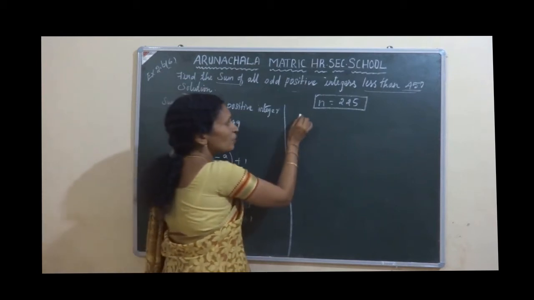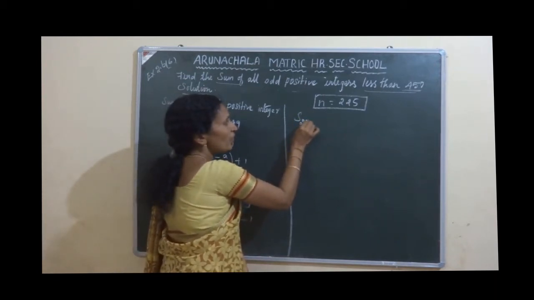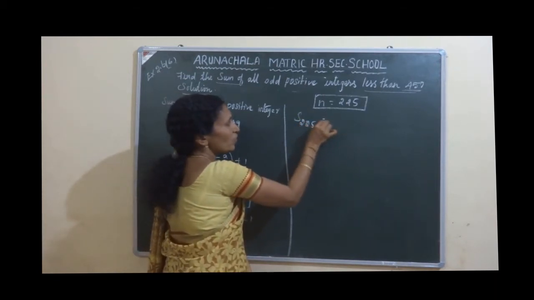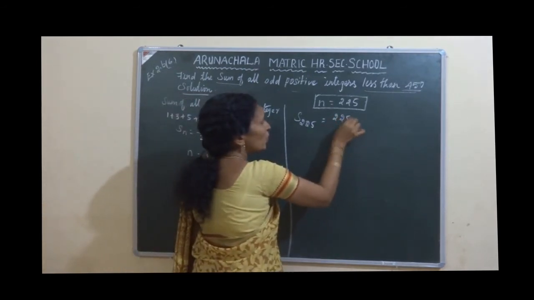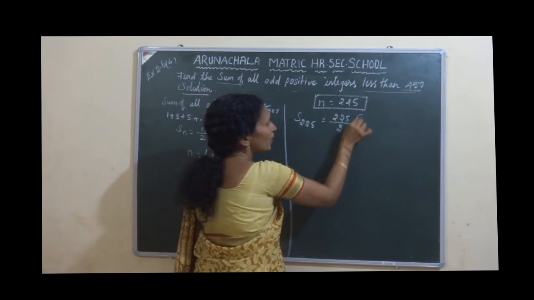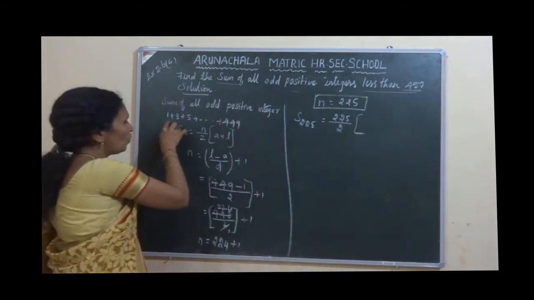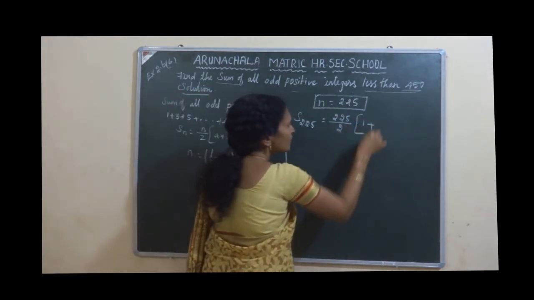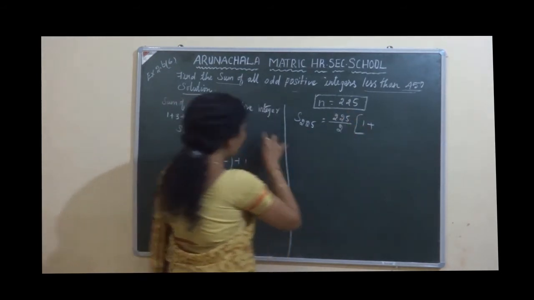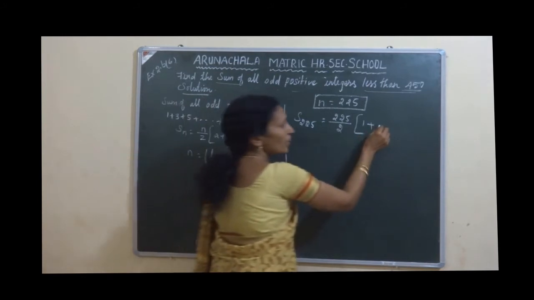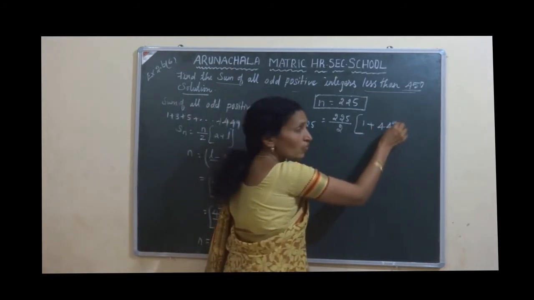Shall we apply the formula? Yes, Sn equal to 225 by 2 into a value what? 1. 1 plus L value, 449.